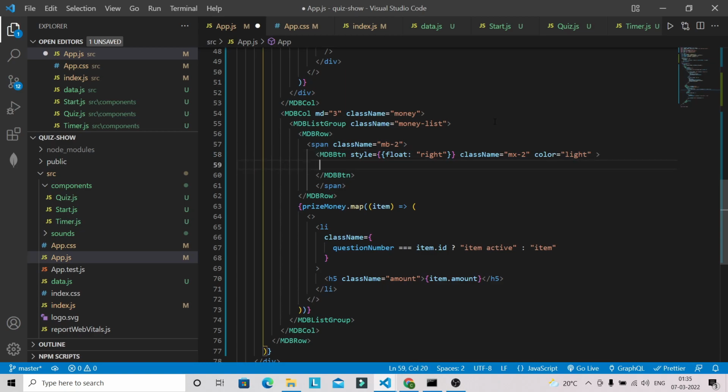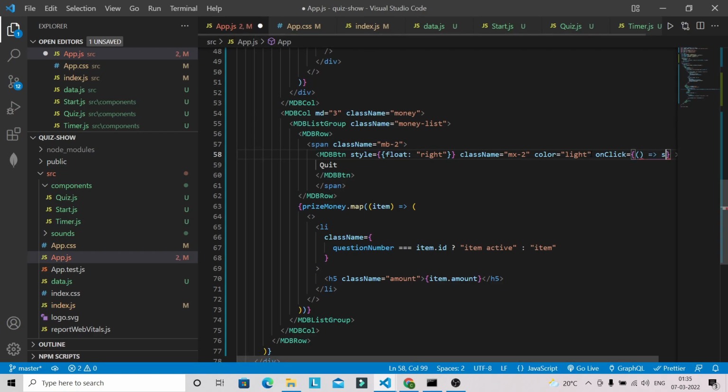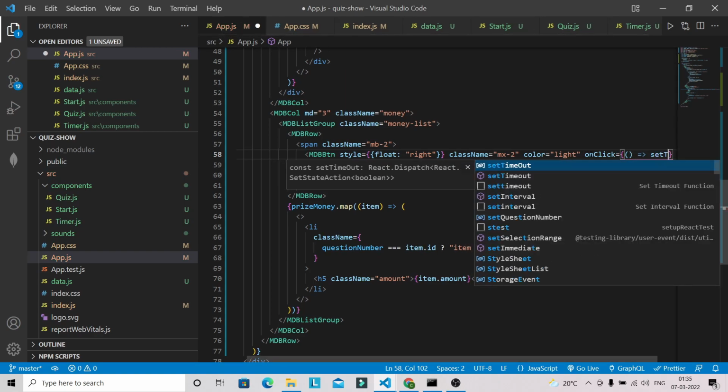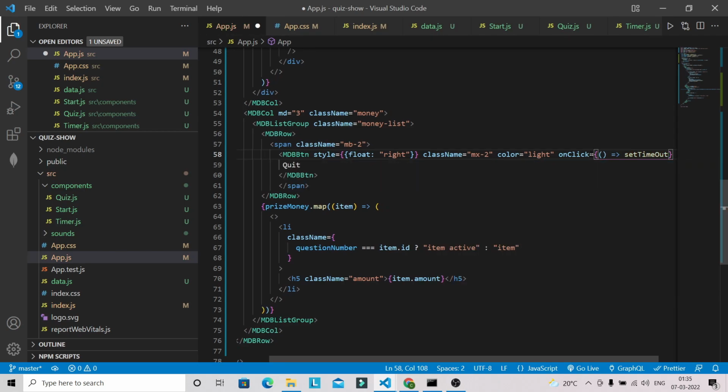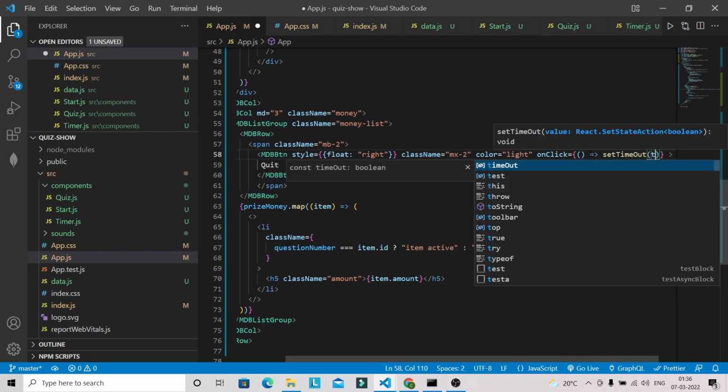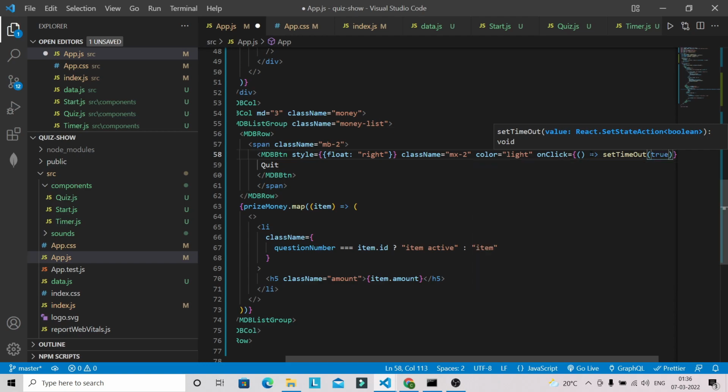Okay, so let's give an onClick method. So setTimeout and it will be true. So for some reason, if the user wanted to quit the quiz, he can do that as well.